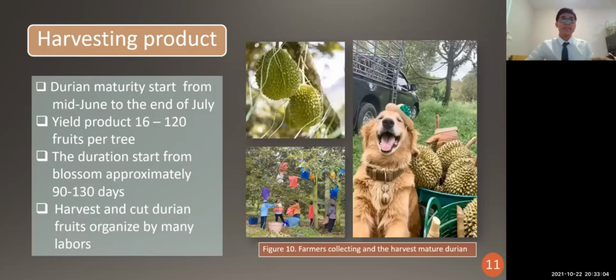And here are the harvesting products. It starts from June to July, and the yield starts from 16 to 120 fruits per tree. And durian starts blooming, and the majority reach the mature stage in 90 to 130 days. Keep in mind that durian is not supposed to be harvested by machine, so all laborers have to use their own hands to collect the durian from the field.